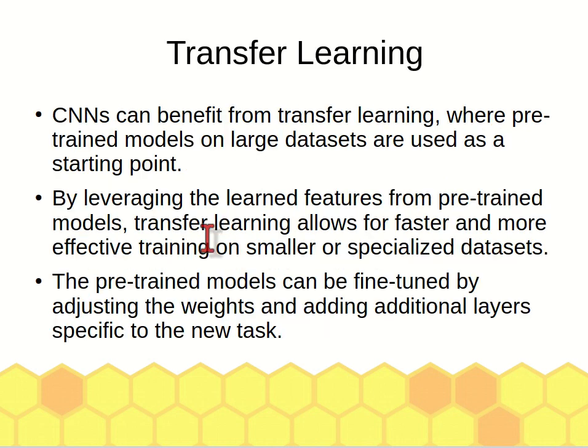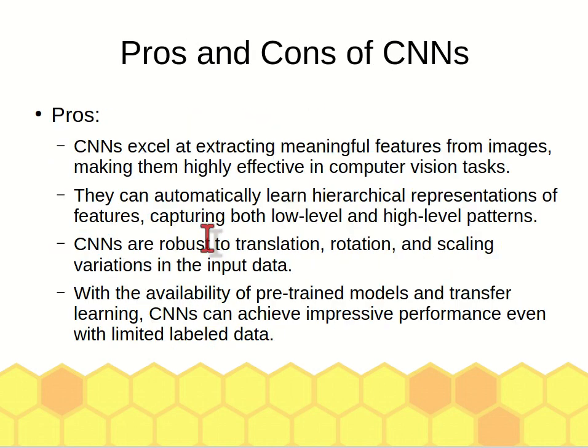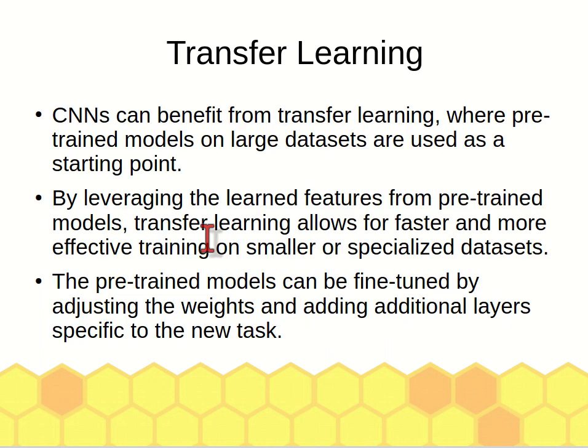Okay, CNN also supports transfer learning. That means, for example, you have a CNN model that you already trained to classify vehicles, and then you want to create another CNN to classify commercial vehicles.